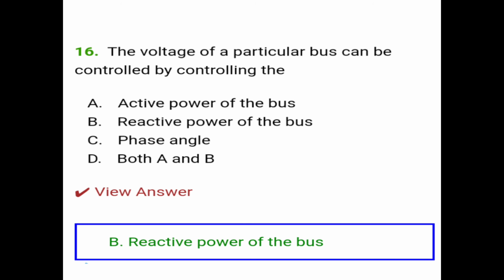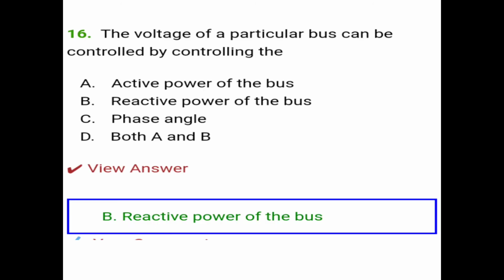Question 16 is, the voltage of a particular bus can be controlled by controlling the active power of the bus, reactive power of the bus, or phase angle, or both A and B. So the correct answer is option B, reactive power of the bus. The voltage of a particular bus can be controlled by controlling the reactive power of the bus.